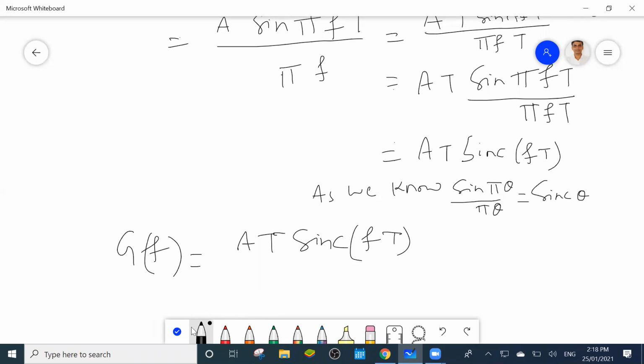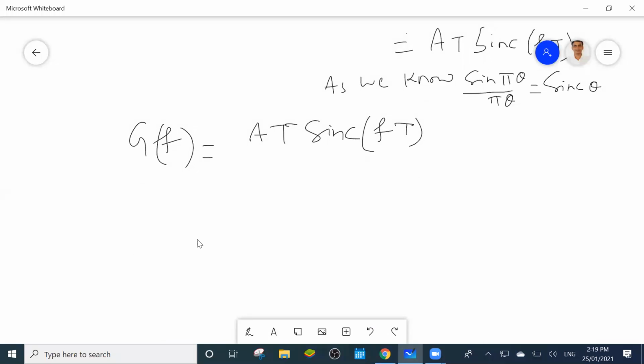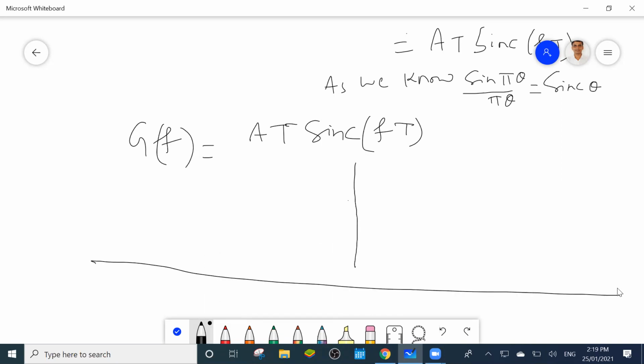I have to sketch the spectrum to find the bandwidth, which you can calculate only in the frequency domain. This is very important, because we will use it in future modulation technique calculations.